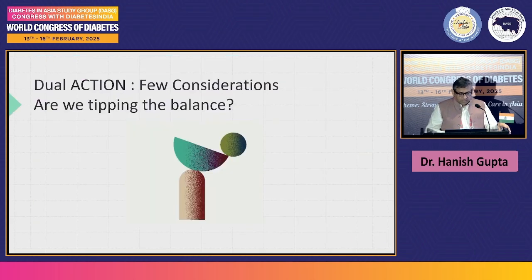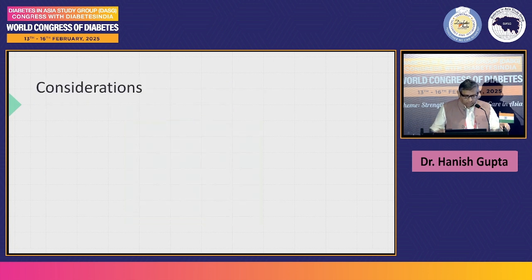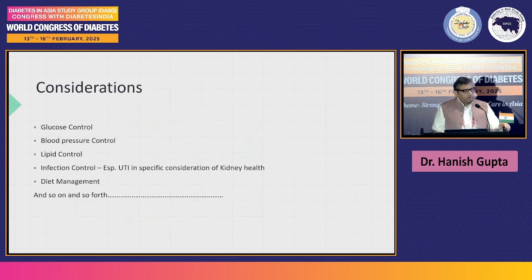Now, when we talk about dual action, there are certain things that we need to consider, and we need to understand that we are not tipping the balance out here. We have to look at the several aspects. And what have been the considerations till date? We have talked about saving the kidneys by glucose control, by blood pressure control, by lipid control, and also in our country, especially, which Americans won't talk about, is infection control, especially UTI in specific circumstances of kidney health, because our patients have possibilities of having recurrent episodes of UTI, and that also affects the kidney health.